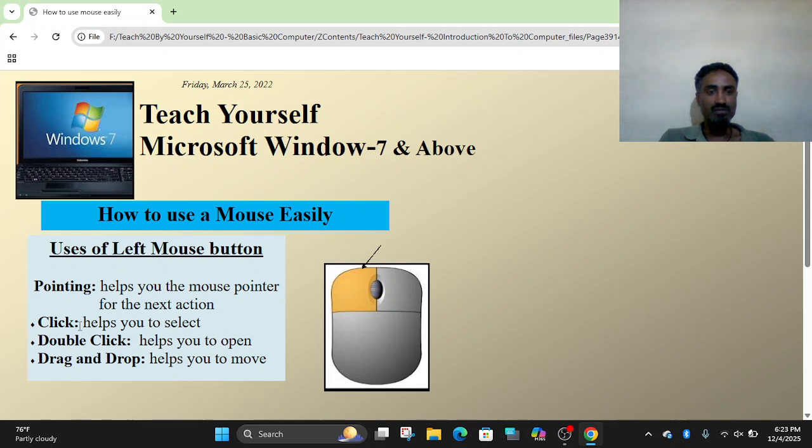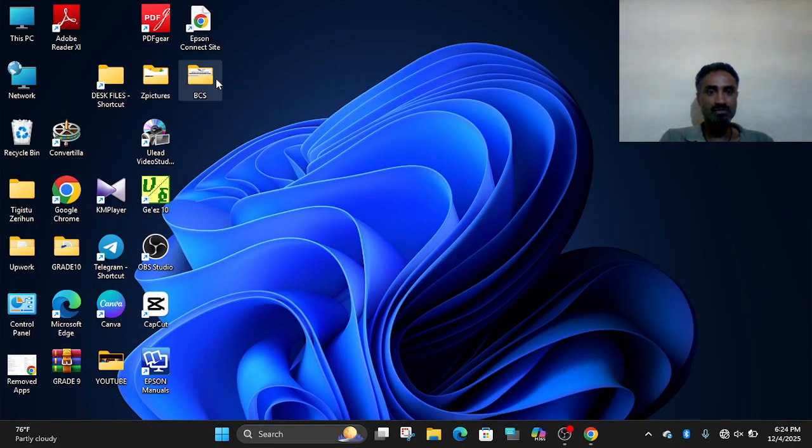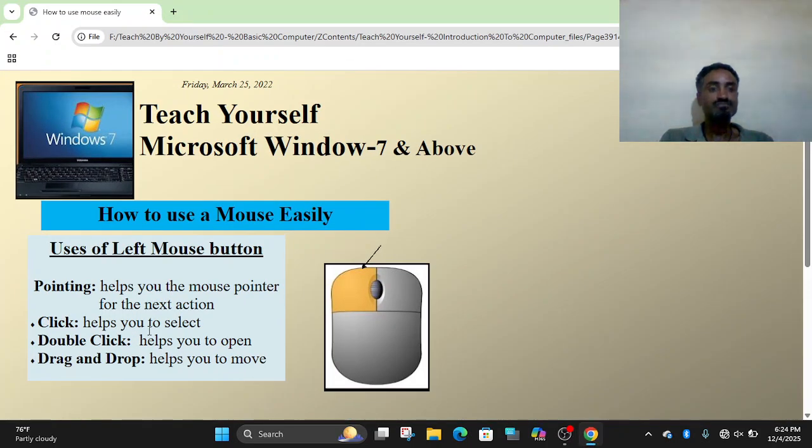The other usage of the left mouse button is that it helps you to select, to click. Using the left side of the mouse button to click means selecting. One click, it is selected, highlighted. One click, it is highlighted, using the left side of the mouse button.